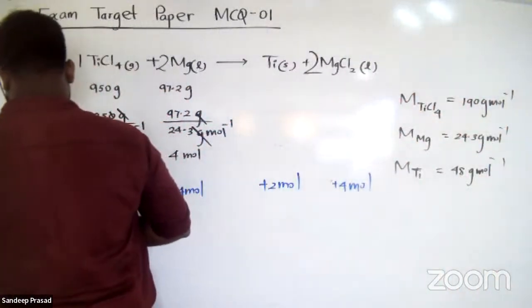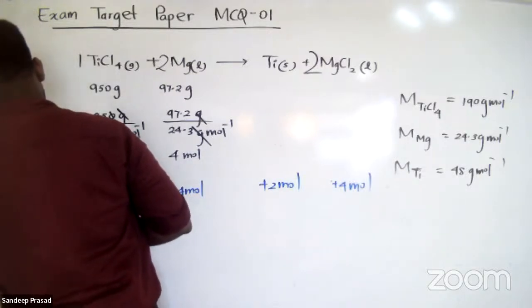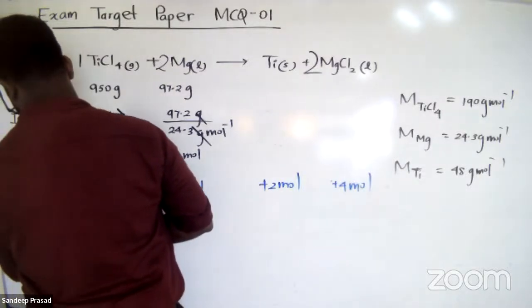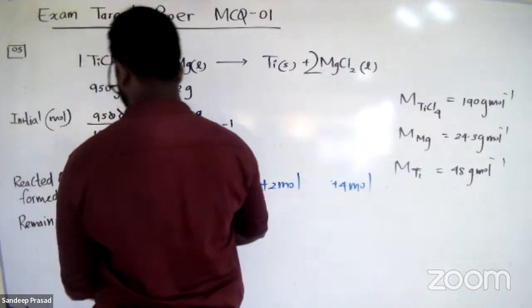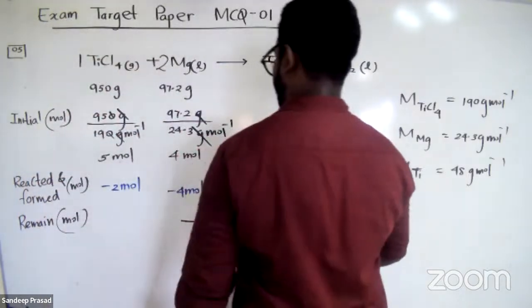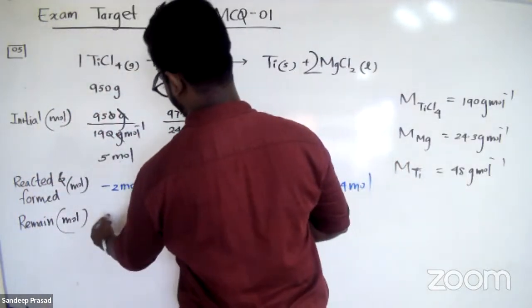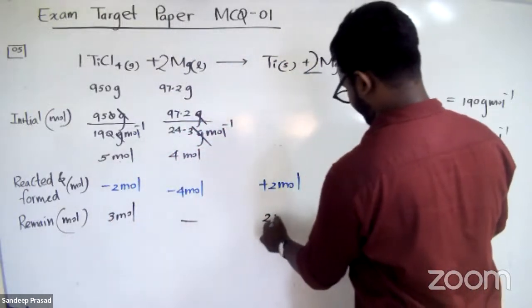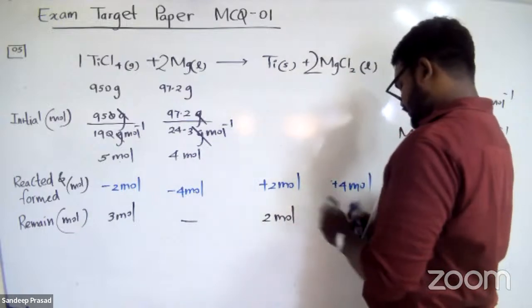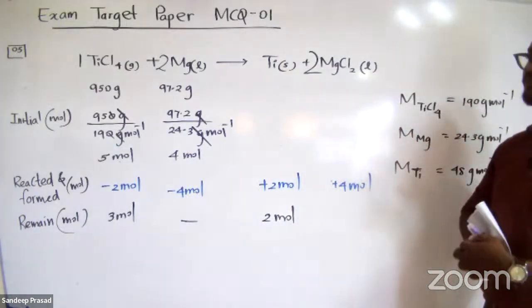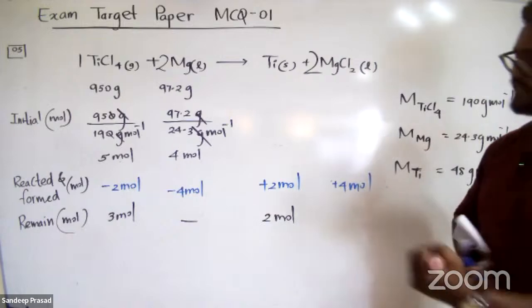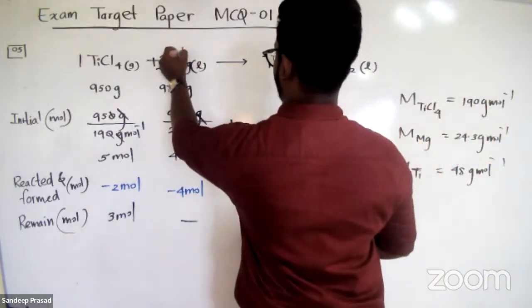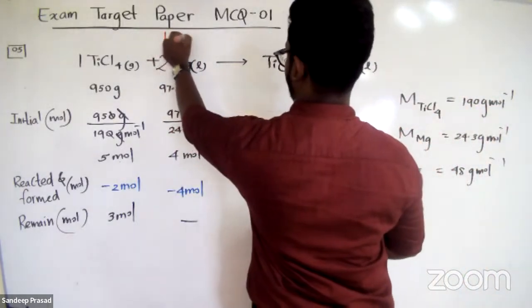And finally, we can get the remaining number of moles. So magnesium is totally consumed, titanium tetrachloride remaining is 3 moles, and titanium metal remaining is 2 moles. The one that is completely consumed in a reaction is considered the limiting reagent. So therefore, magnesium is the limiting reagent.